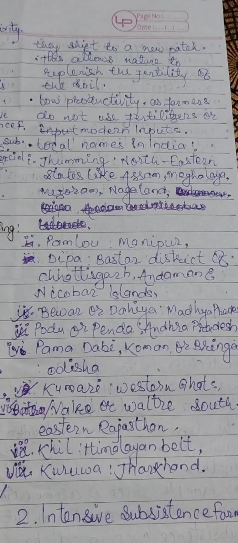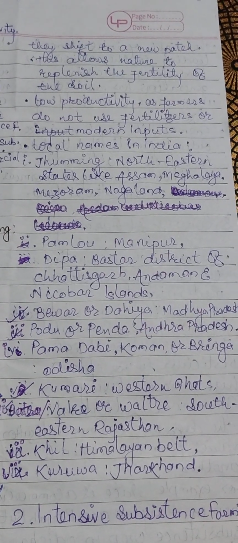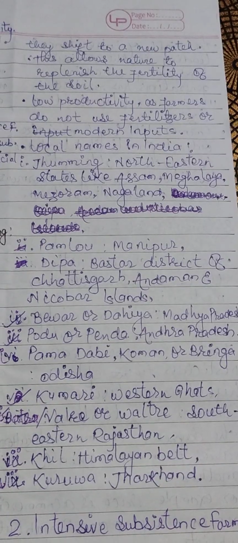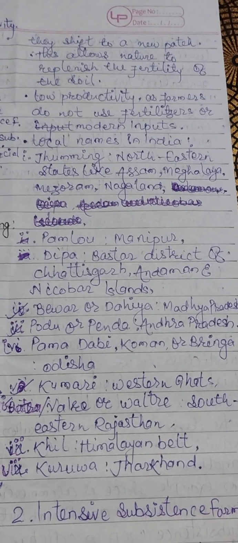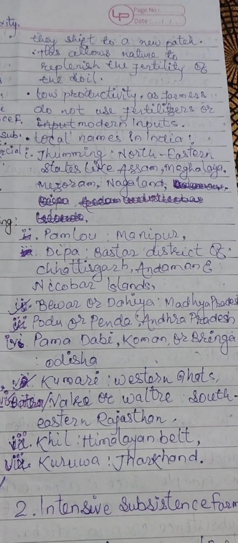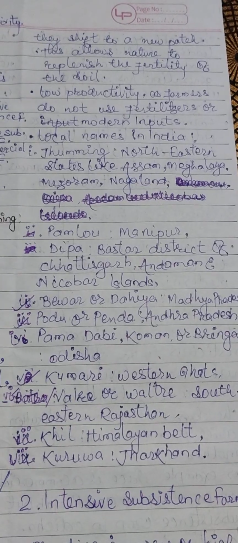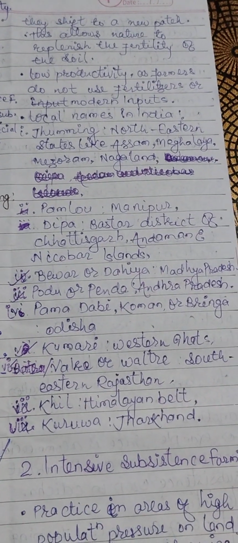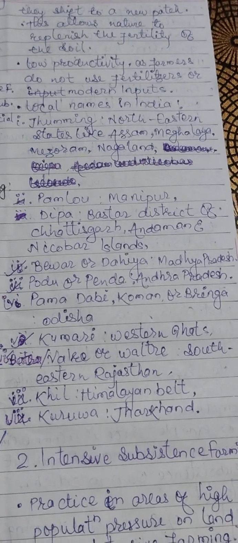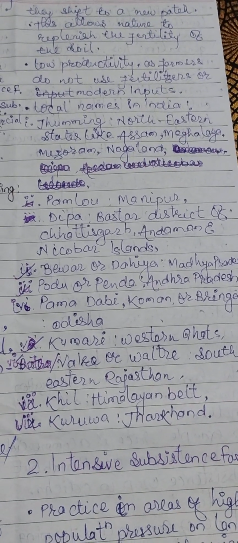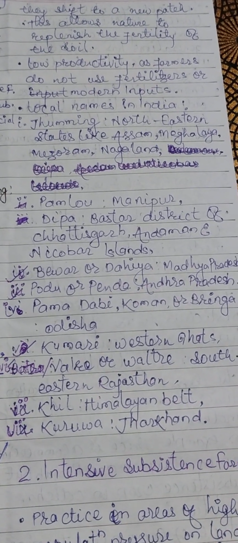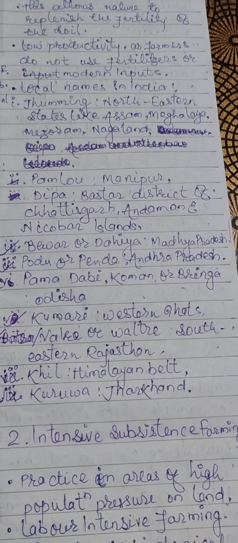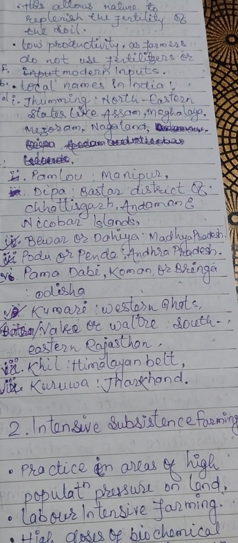It is called Jhumming, named in north-eastern states like Assam, Meghalaya, Mizoram, Nagaland, Manipur, Bastar district of Chhattisgarh, and Andaman and Nicobar Islands. Next, Bewar or Dahiya, named in Madhya Pradesh.